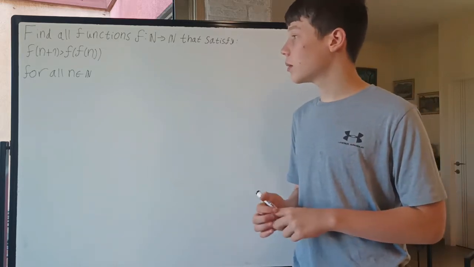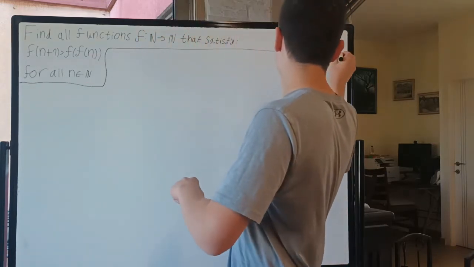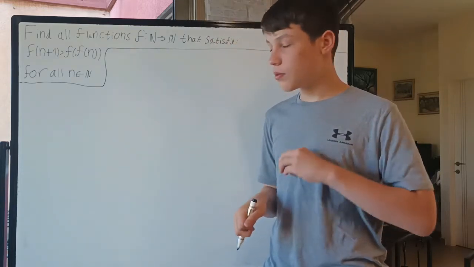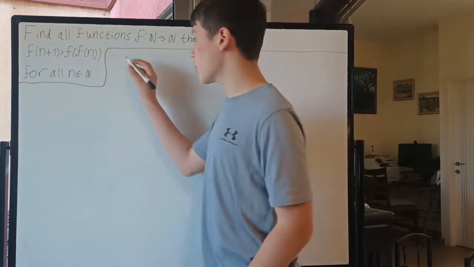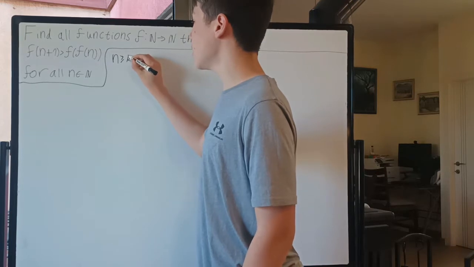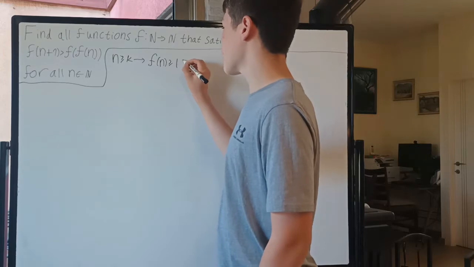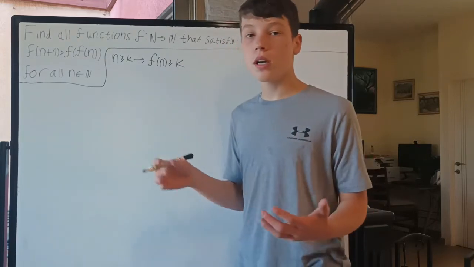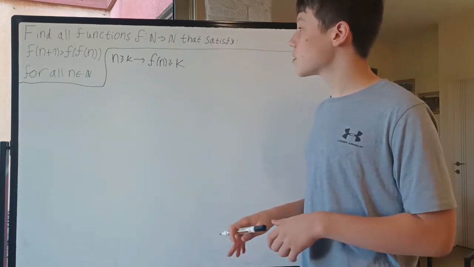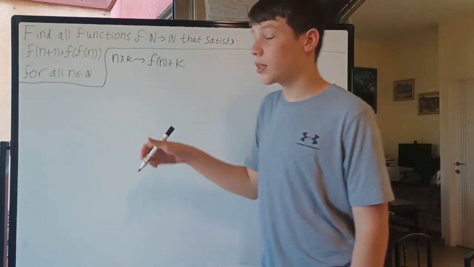Okay, so I'm just going to jump straight into the solution. So what we're going to do is prove this thing. We're going to show that for all natural numbers n and k, if n is bigger than or equal to k, then it follows that f of n is also bigger than or equal to k. So it's sort of monotonic, but this side is not f of k, just k. So let's prove this. I'm going to do it by induction on k.